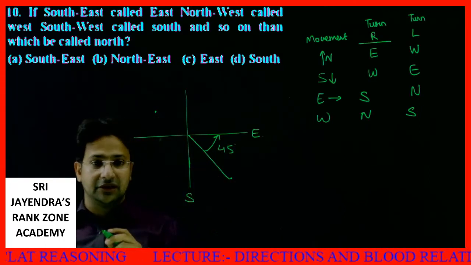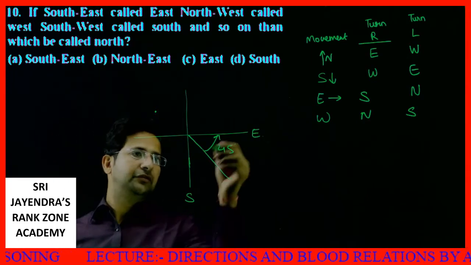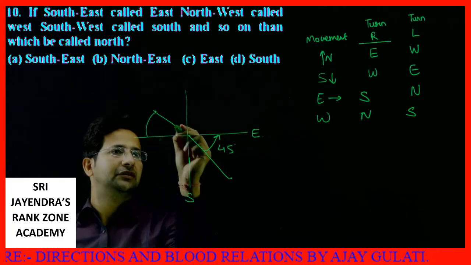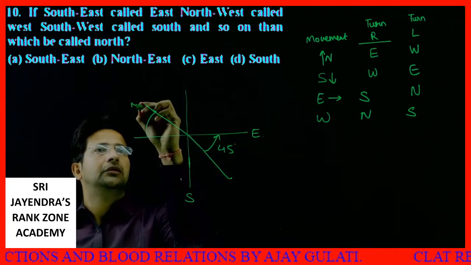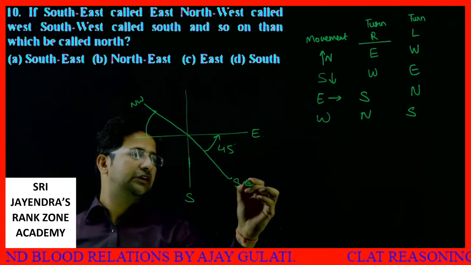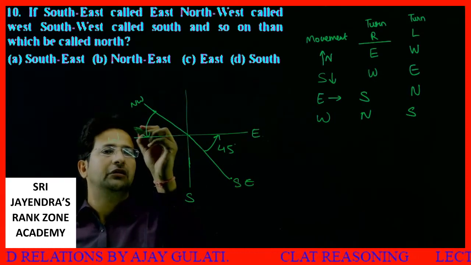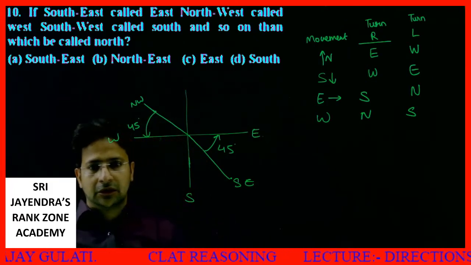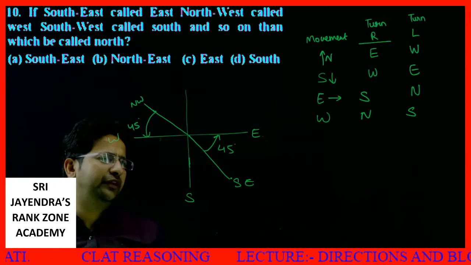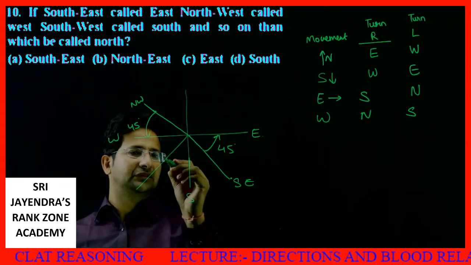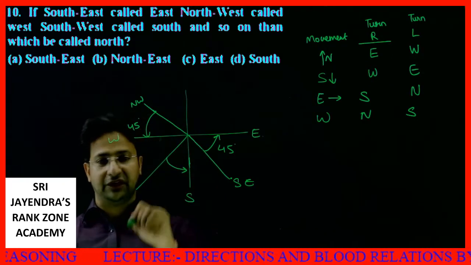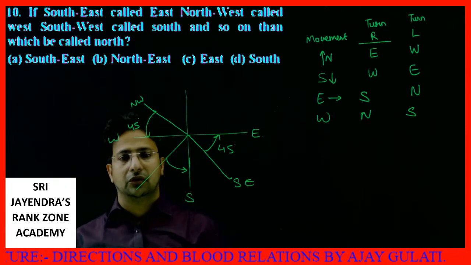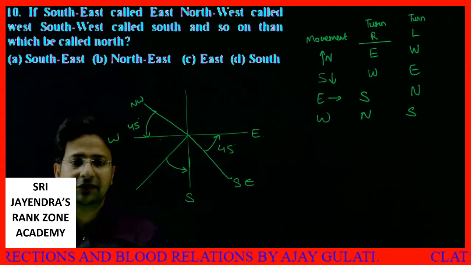If northwest is called west, okay, this is northwest, southeast, northwest is called west. We again move 45 degrees in the anti-clockwise direction. Southwest is called south, again 45 degrees, and so on. Then which will be called north?